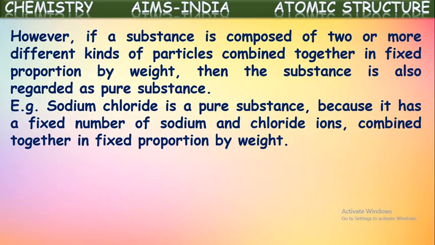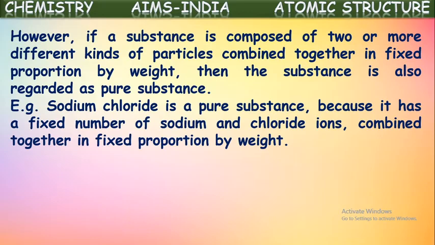That is why they are also said to be pure substances. For example, sodium chloride is a pure substance because it has a fixed number of sodium and chloride ions combined together chemically in a fixed proportion. Even though it is made up of two or more kinds of particles, it is a pure substance because they are combined chemically in fixed proportions.